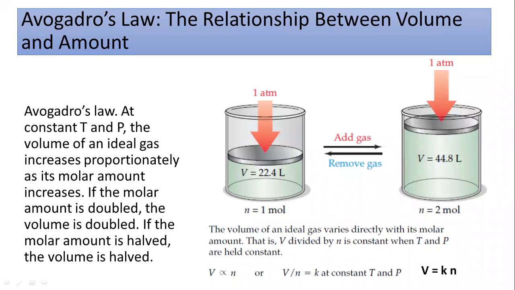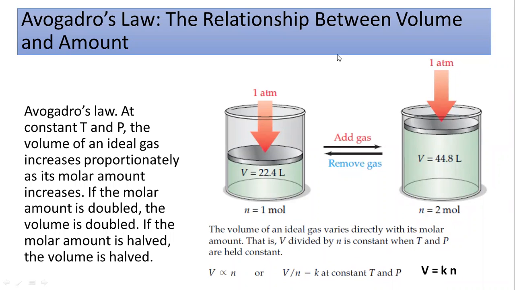So this is the third law regarding the ideal gas equations, or ideal gas law. It is called the Avogadro law, and this is the relationship between the volume and the amount. So again, what is the relationship between the volume and the amount? These two pictures are given over here.